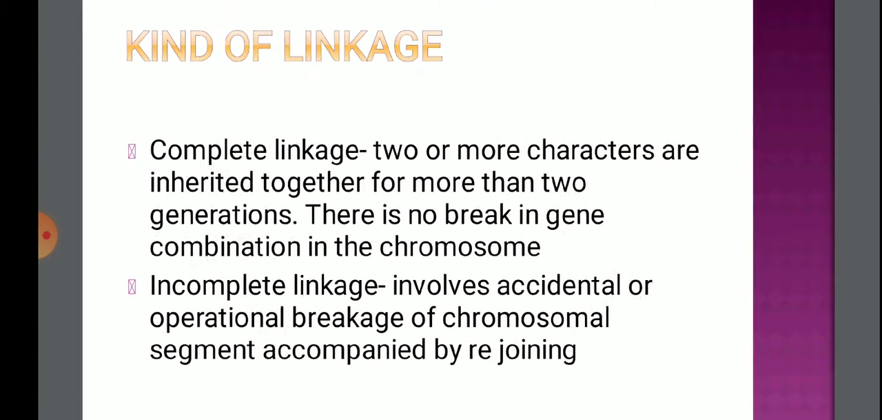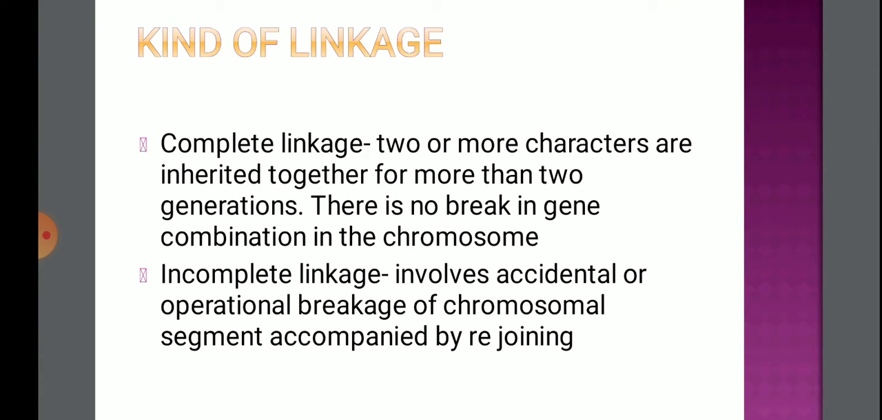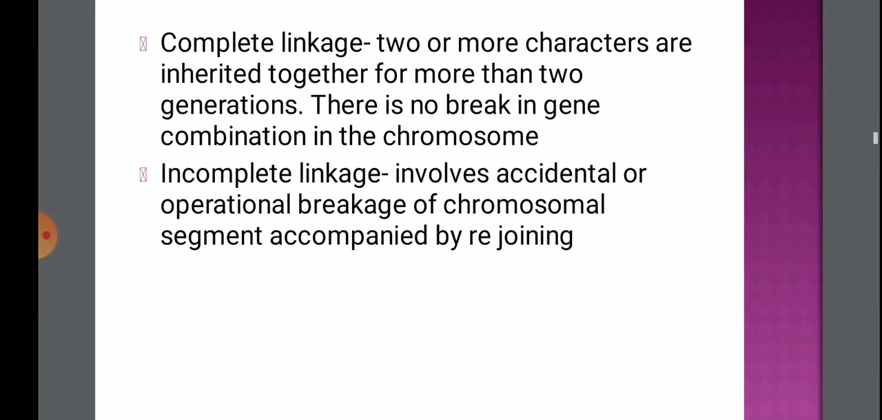Now, kinds of linkages. There are two kinds of linkages, complete linkage and incomplete linkage. In complete linkage, two or more characters are inherited together and they find their way into the offspring. There is no crossing over in this complete linkage. This phenomenon is very rare because some sort of crossing over occurs in nature.